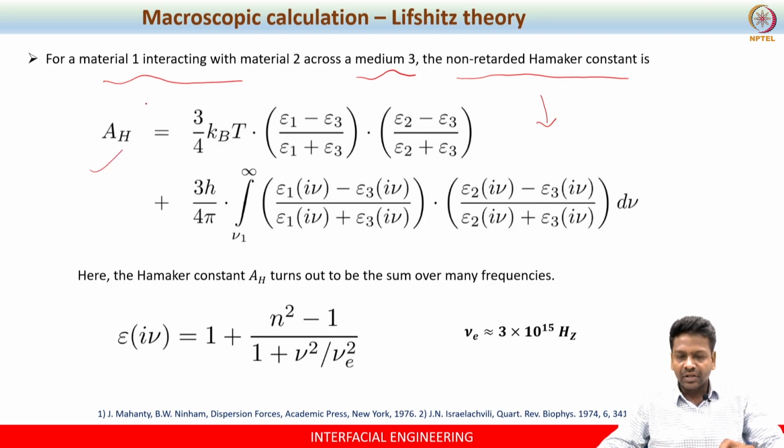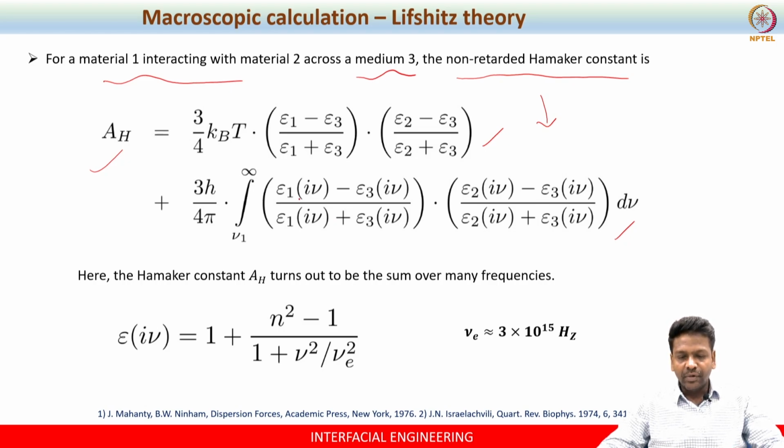This equation has two parts. One is the real part of the permittivity, and the other is based on the imaginary permittivity at imaginary frequency, which also involves integration. One has to evaluate and solve this equation to get the Hamaker constant.